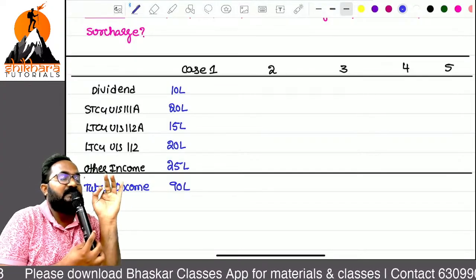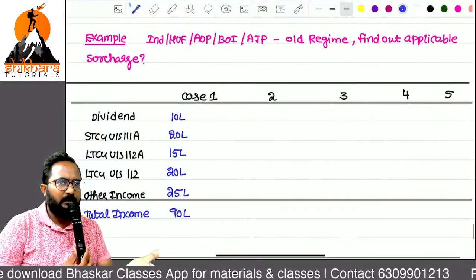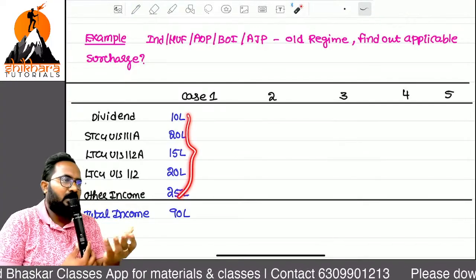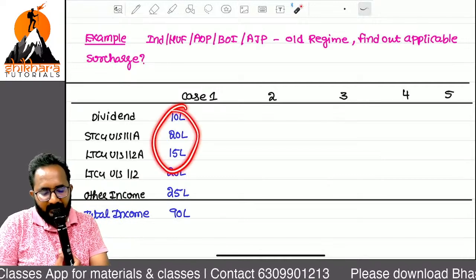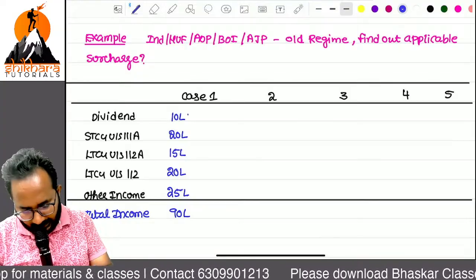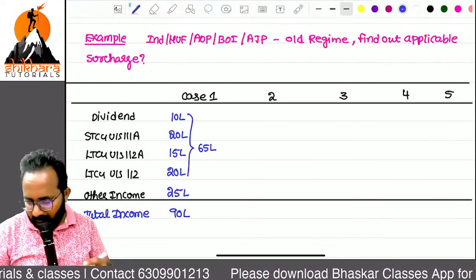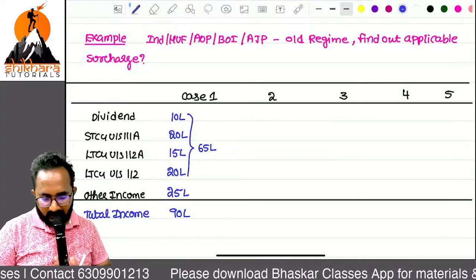Then what is the surcharge rate? 10%. So on special incomes also we can apply how much? 10%. There is no issue, because the maximum surcharge rate on special incomes is 15, but now it is 10 only. So please calculate the special incomes alone. 65 lakh. Am I correct? 65.